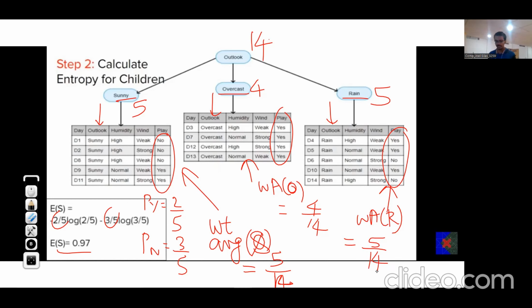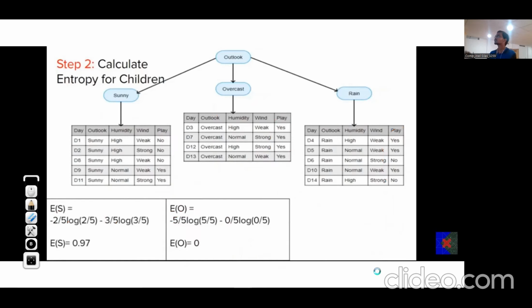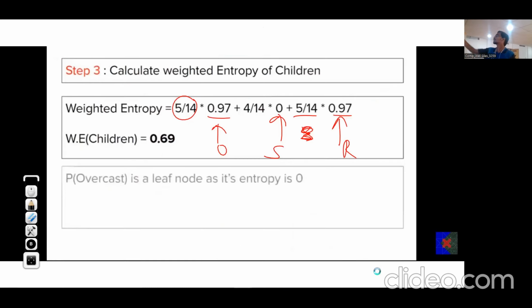So these are the respective weighted averages, 5 divided by 14, which we have multiplied with their respective entropies. This is called weighted entropy of children: weighted average times entropy for each individual. Take their summation, and you'll get the weighted entropy for the children.